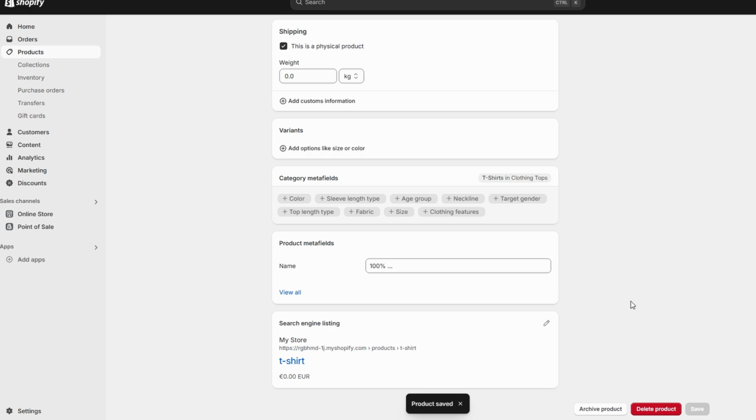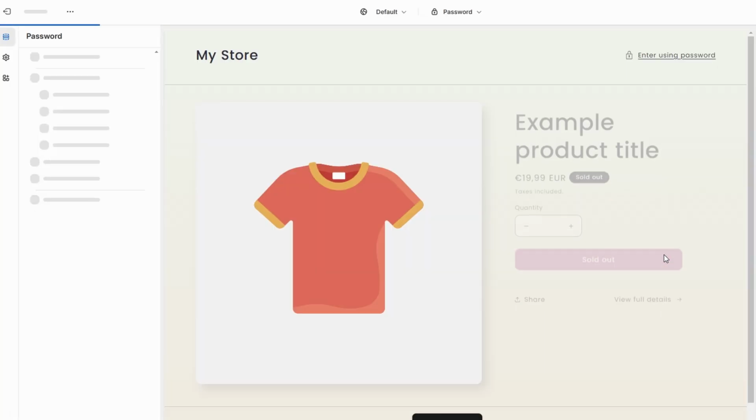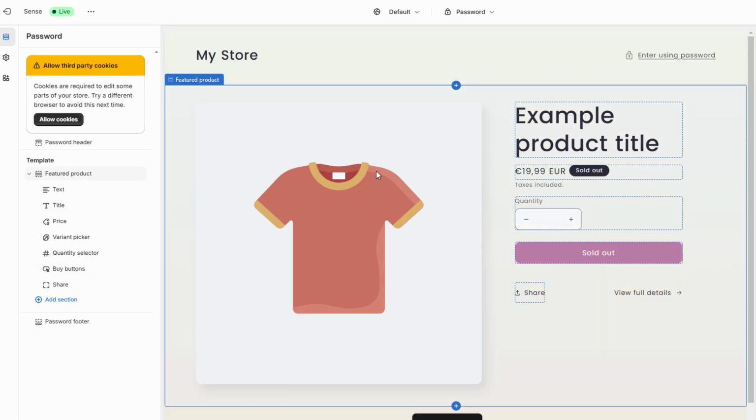Now that you've added a custom metafield, it's time to display it on the product page so your customers can see the material information or other details you've added. This is an important step because it ensures the extra information is visible and easily accessible when customers are considering a purchase. Start by navigating to your online store in Shopify and click on Customize to open the theme editor.